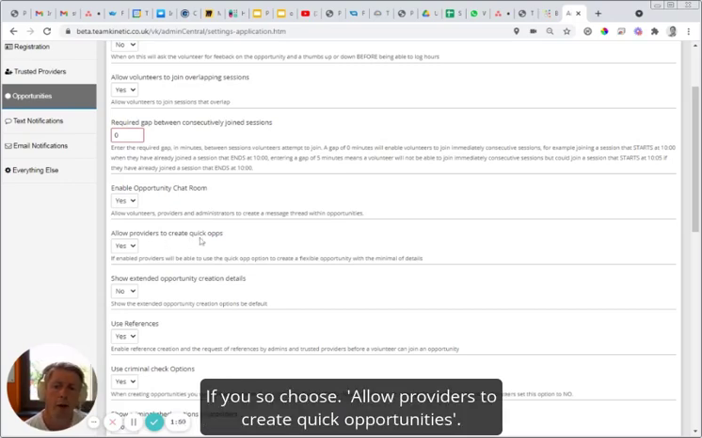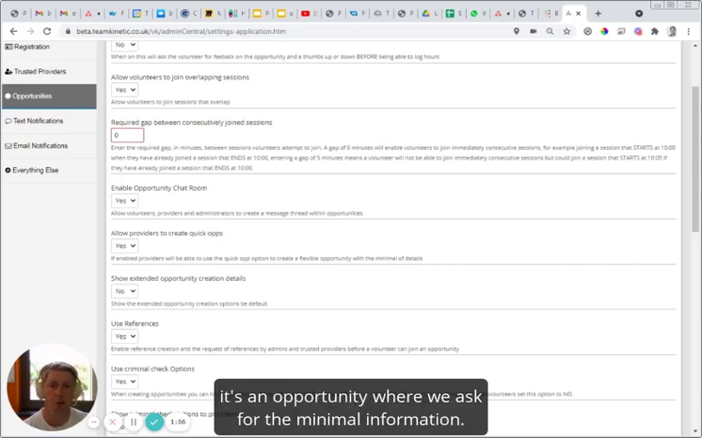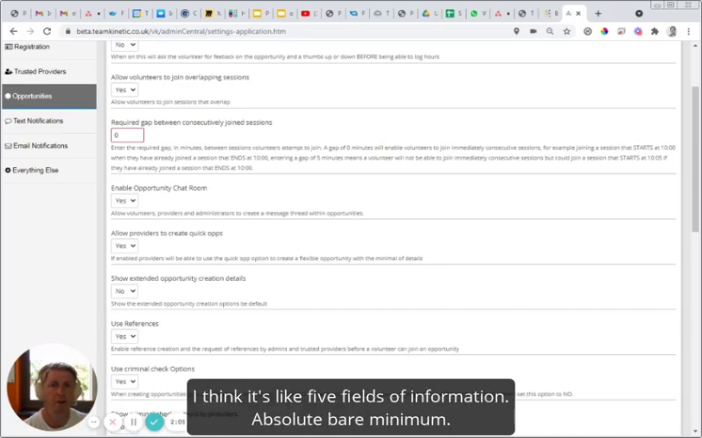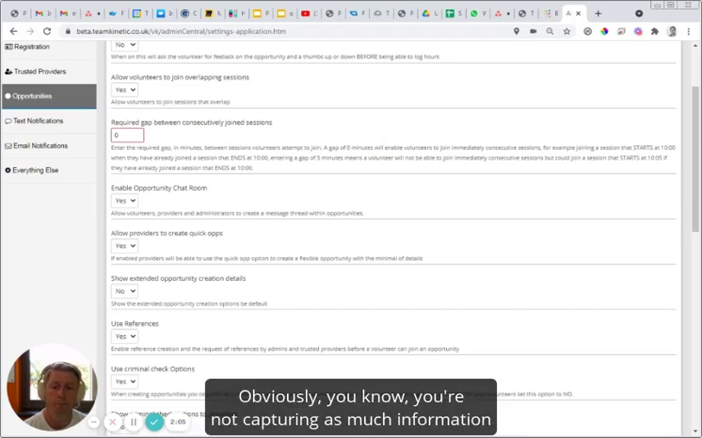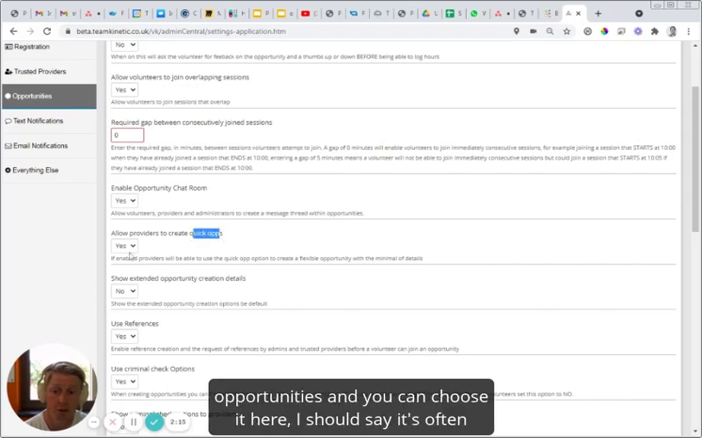Allow providers to create quick opportunities. So quick opportunities, you can look this up, but essentially it's an opportunity where we ask for minimal information. I think there's like 5 fields of information, absolute bare minimum. Obviously, it means you're not capturing as much information about the opportunity and what they're going to be doing. But if you want to allow providers to create those quick opportunities, then you can choose it here.